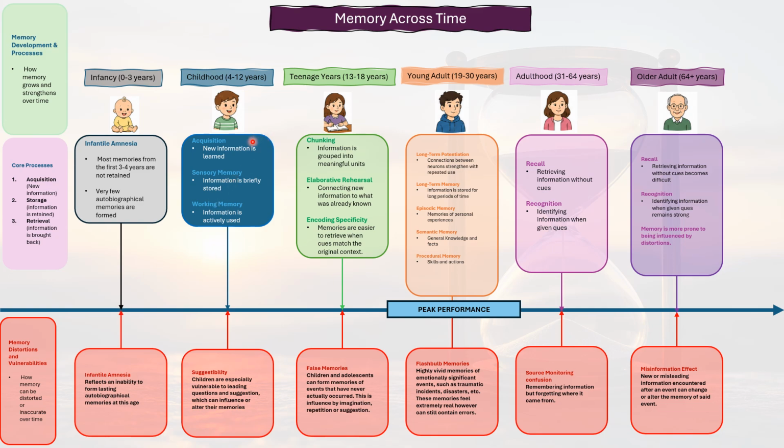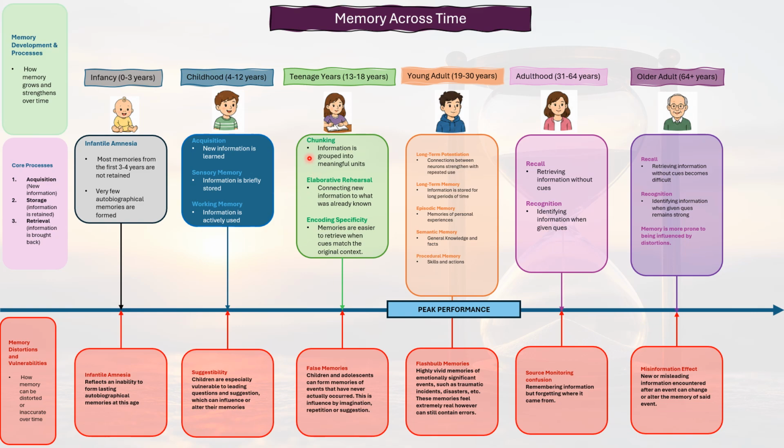As children grow, memory begins to develop through acquisition, where new information enters the memory system. Information is first briefly held in the sensory memory before moving into working memory, where it's actively processed. During this stage, children are particularly vulnerable to suggestibility, where leading questions or repeated suggestions can influence how a child remembers an event, sometimes causing details to be altered or added.